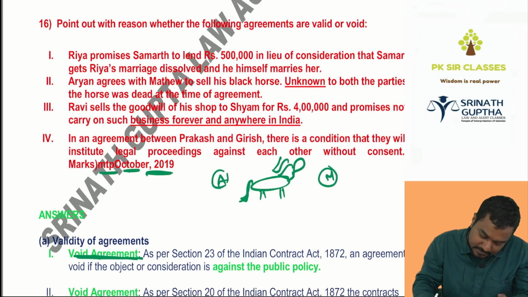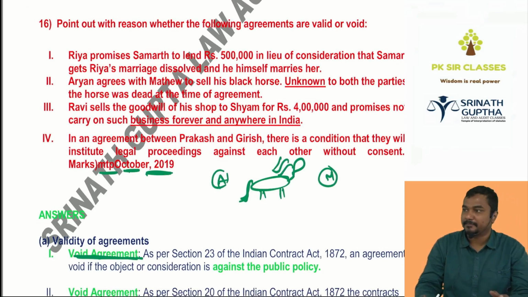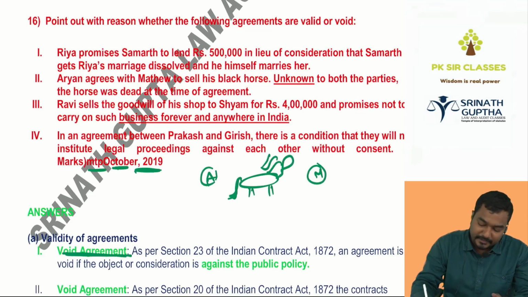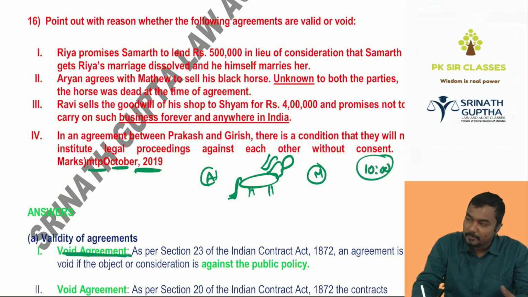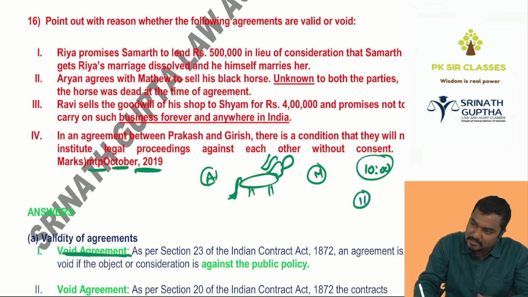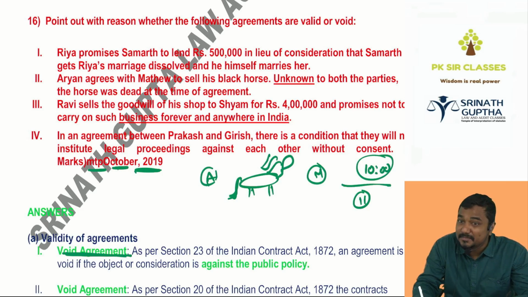Unknown to both the parties, the horse was dead at the time of agreement. Actually, that horse was deceased at 10 o'clock, but these people don't know about that. He's selling the horse at 11 o'clock, buying the horse at 11 o'clock. But by the time, the horse was deceased; whether the horse is there or a dead body है बेटा, it's impossible. Section 10 satisfied? No. Valid or void?